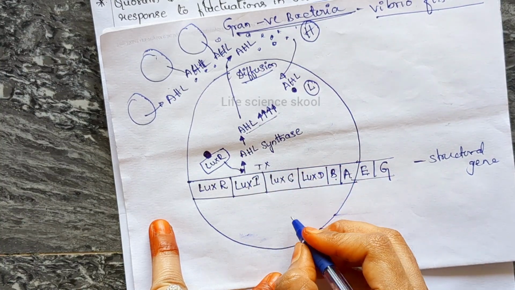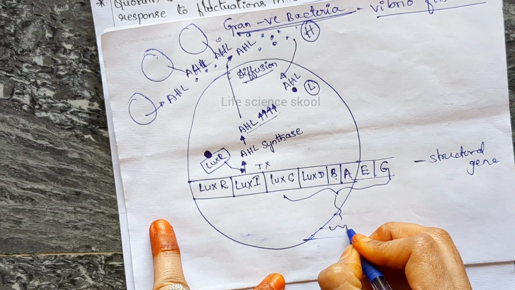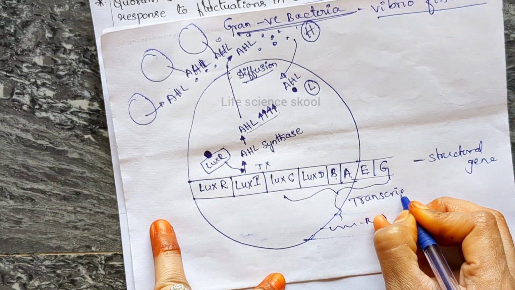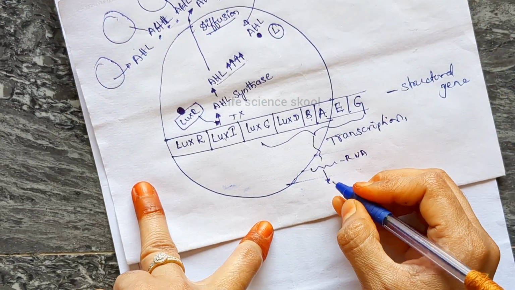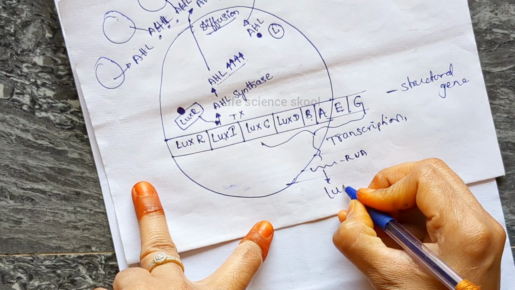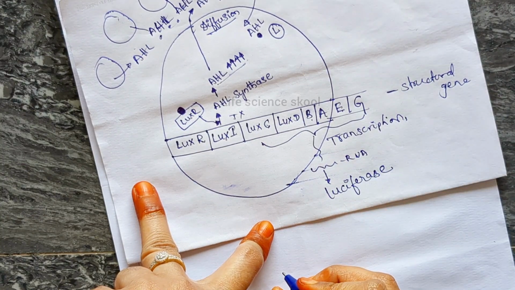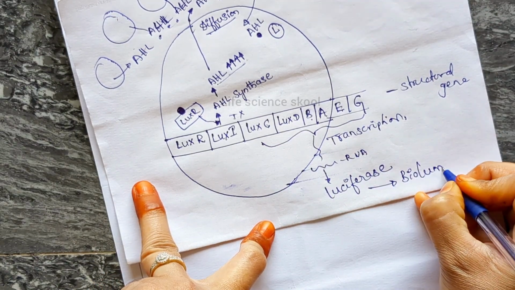As it is a transcription factor, it is going to activate the structural genes, and it will lead to the synthesis of mRNA. Okay, the transcription process is going to take place, and later this mRNA produces an enzyme called luciferase. This luciferase is going to regulate the bioluminescence.